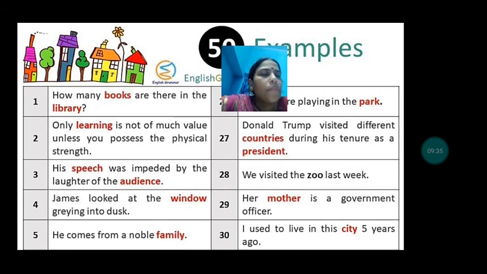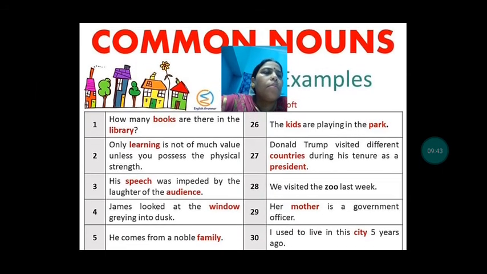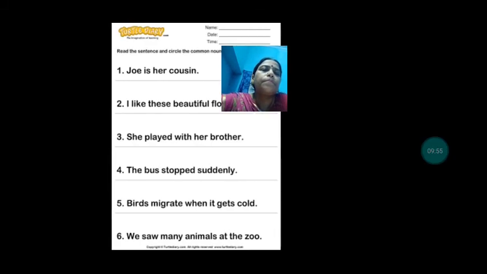So zoo, proper noun. Her mother is a government officer. So mother is a common noun here, and officer also is a common noun. I used to live in this city five years ago. So city will be a common noun.